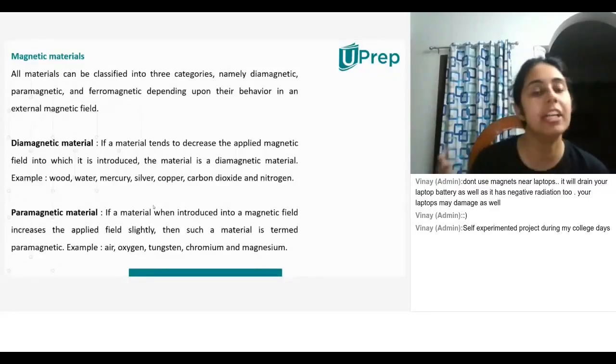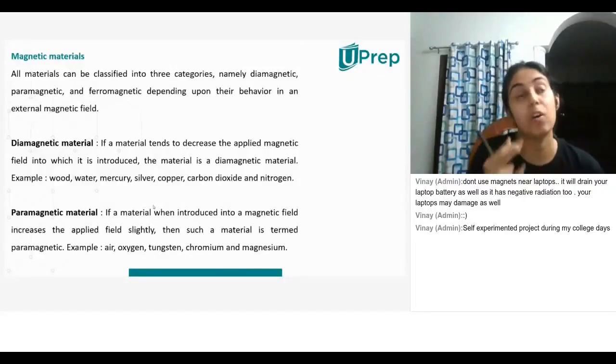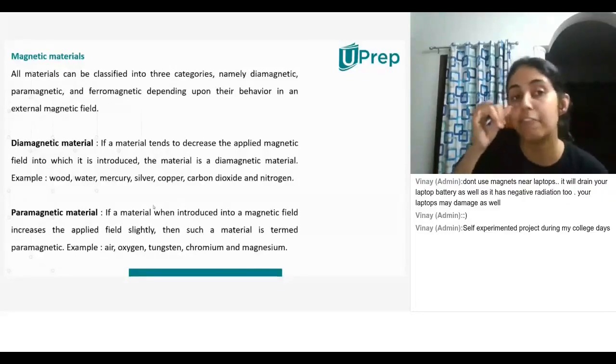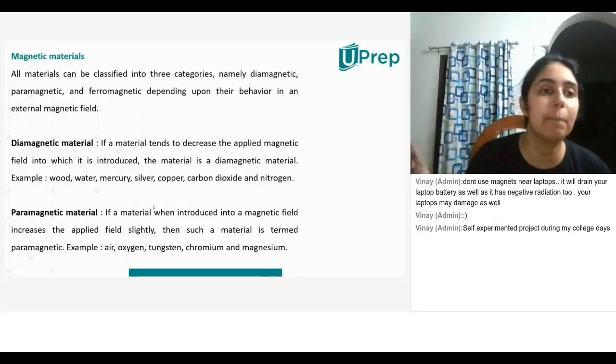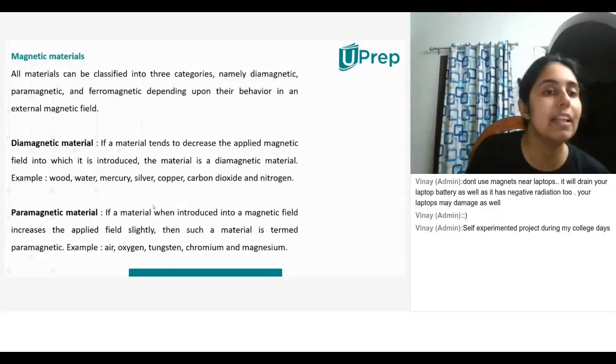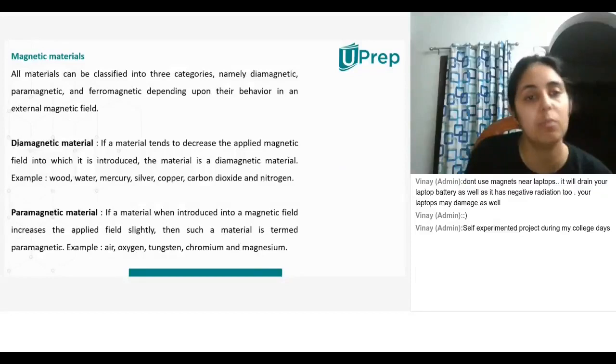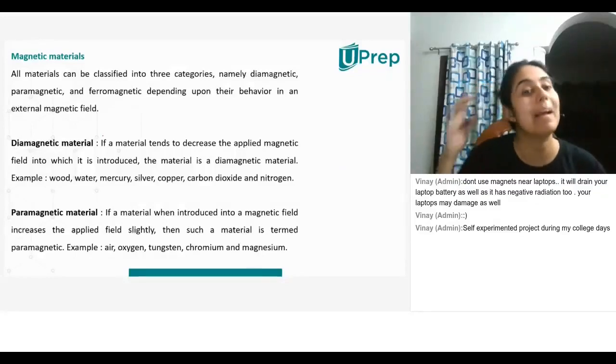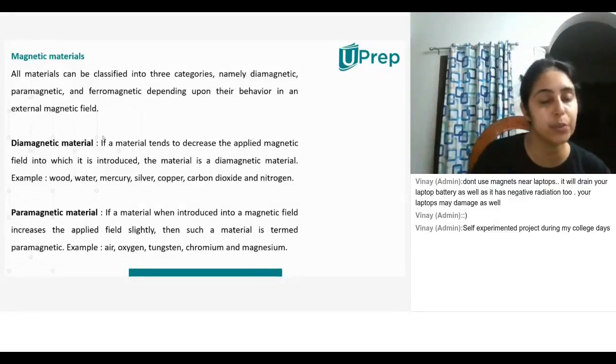These different categories are formed based on the behavior of that particular material in an external magnetic field. So for example, if I say that a material is a diamagnetic material, what does that mean? That means the material tends to decrease the applied magnetic field into which it is introduced.